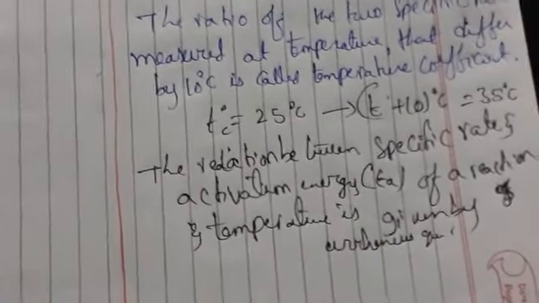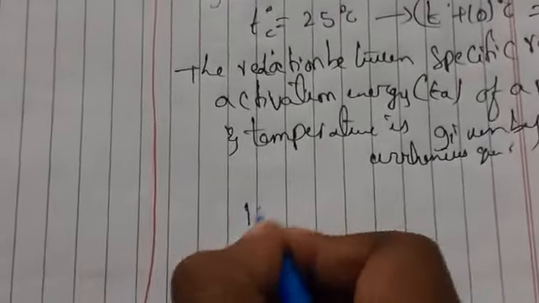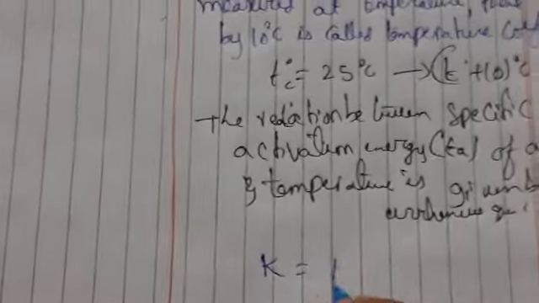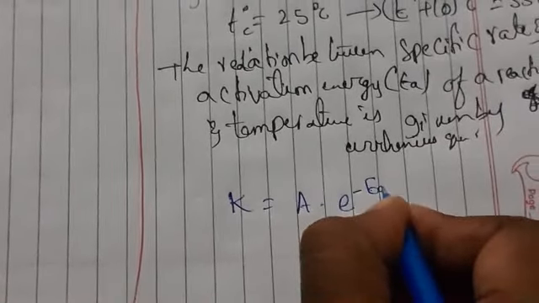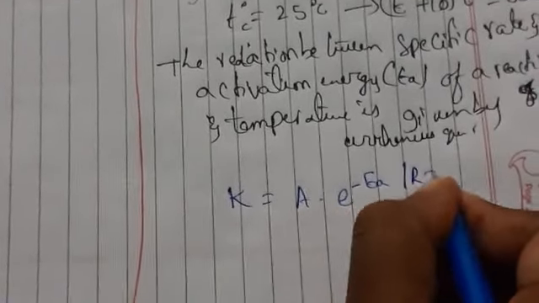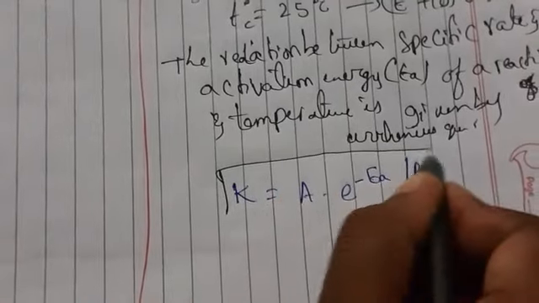Okay, so the relation here, we are speaking about specific rate and activation energy. According to this, the specific rate is k equals A into e to the power minus Ea by RT. So this one we call what here? Arrhenius equation.